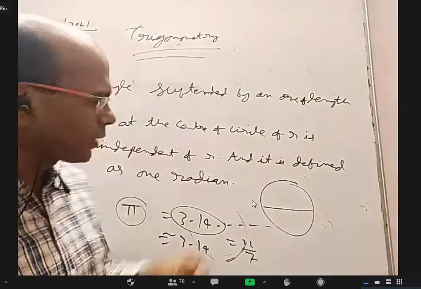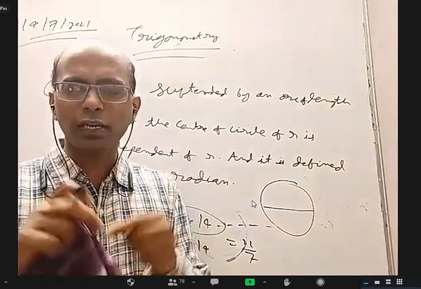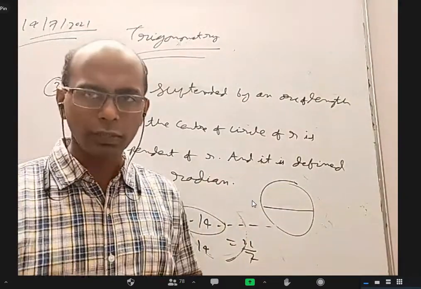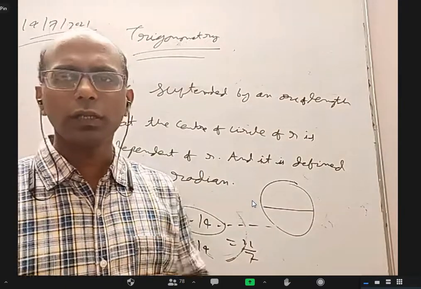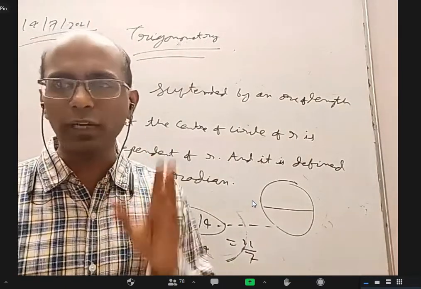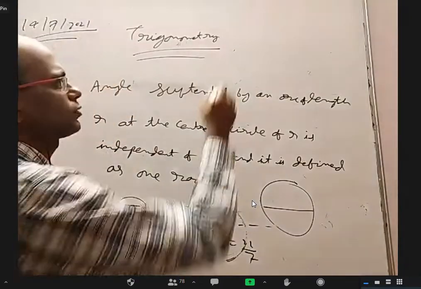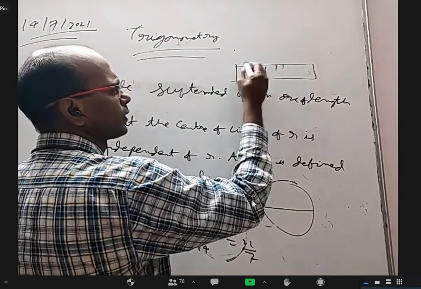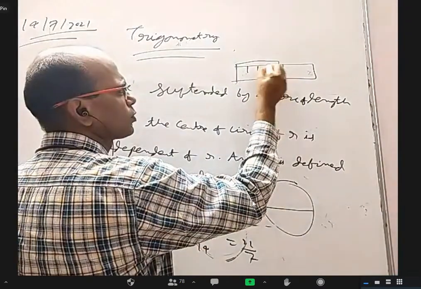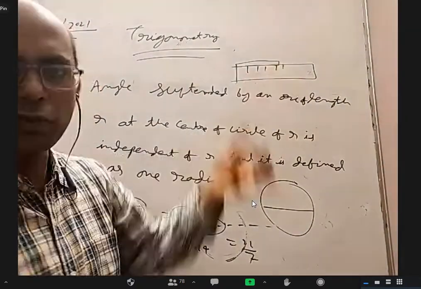You will get some value. But the thread that you took, especially where you cut the ends, should be more fine. Or maybe you'll study in physics later on that no scale can give you an exact measurement of anything. Am I correct? Why? Let us take a scale. If an object comes up to here, it is not up to here, not up to here. What will it tell?